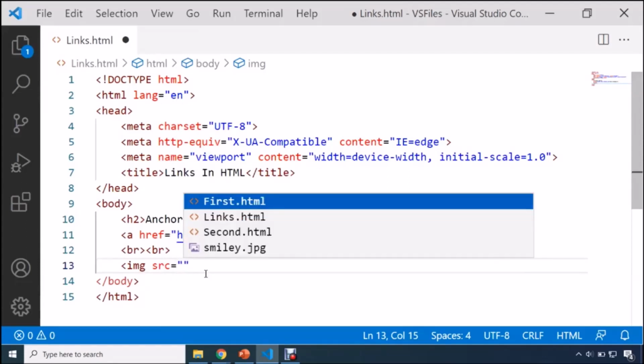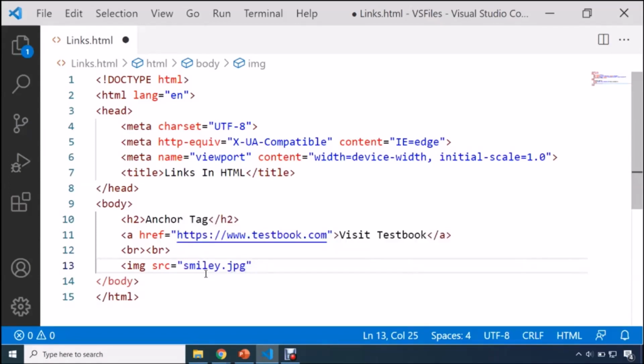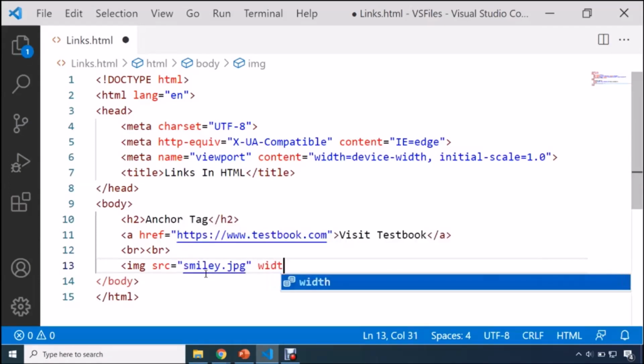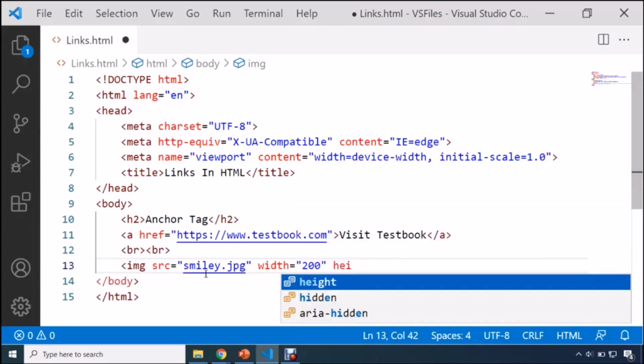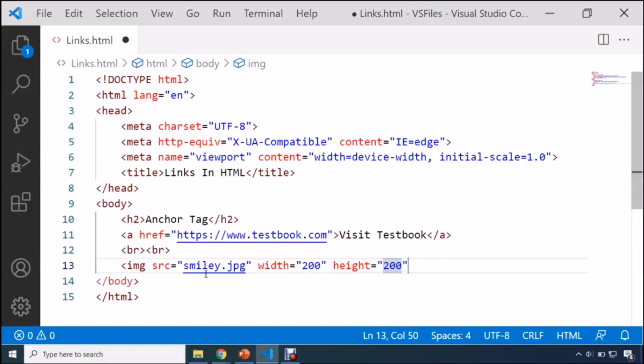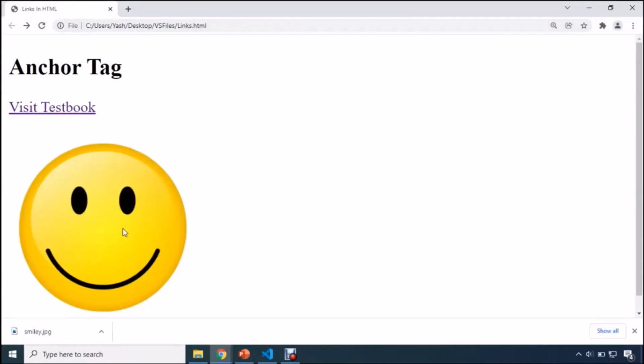Now the most important attribute of image is src, and here you need to specify the name of your image. You can see that Visual Studio Code IntelliSense will provide you the suggestion. So I am going to use this image. Let me use two more attributes: width, let's say I will keep it as 200, and height I will also keep as 200. So here we are using our image tag. If I refresh the page, you can see we have this image.